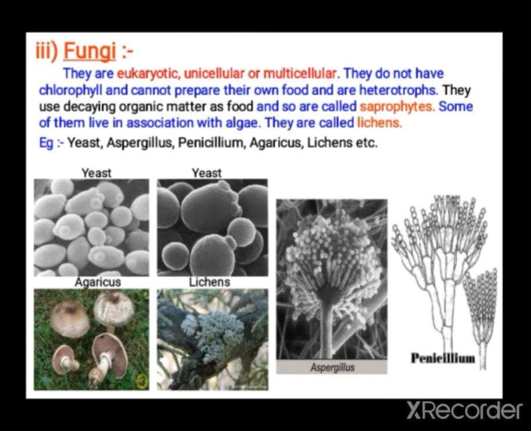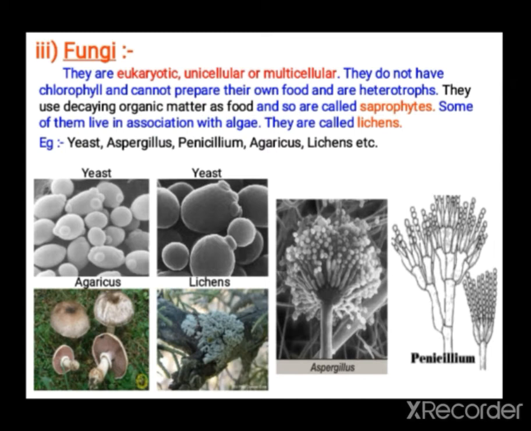Next, fungi. Fungi are eukaryotic, unicellular, or they can be multicellular also, but they do not have chlorophyll and cannot prepare their food. So they are heterotrophs, and they depend upon decaying organic matter for their food. That's why you call them saprophytes. Some of them live in association with algae. When they live in association with algae, you call them lichens. Lichens are one type of symbiotic organism, showing composition of both algae and fungal components.